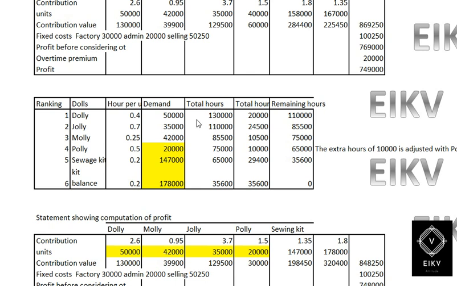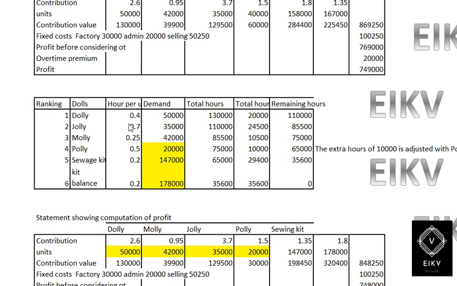So when we multiply 0.4 into 50,000, the total hours we have is 1,30,000 hours, and the requirement comes to 20,000 hours. So the remaining hours will be 1,30,000 minus 20,000, we get 1,10,000 as the remaining hours. So 1,10,000 will be taken over here as the total remaining hours.